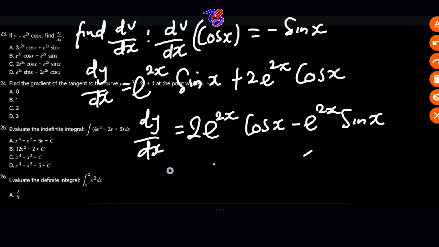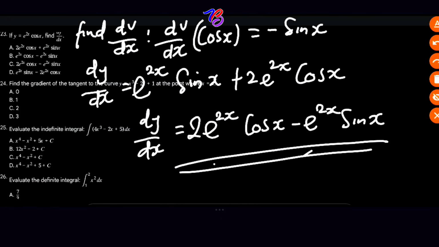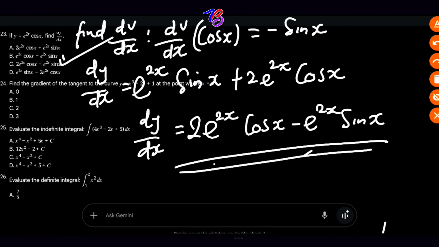So this gives us a final answer. So let's check our options. Option C, 2 exponential 2x cos x minus e raised by 2x sine x. So this is our correct answer.